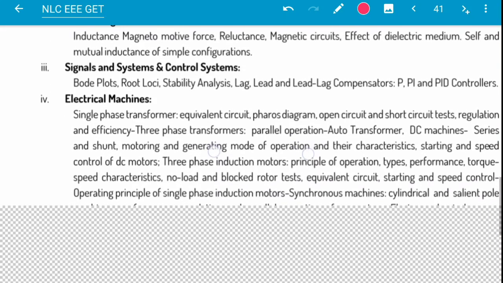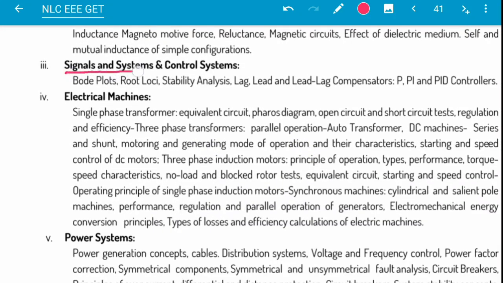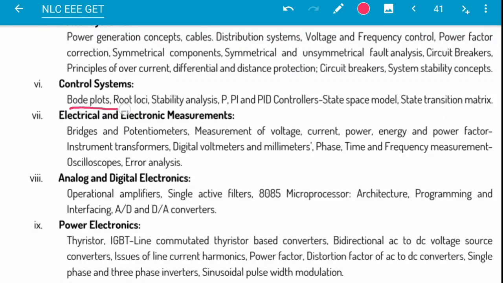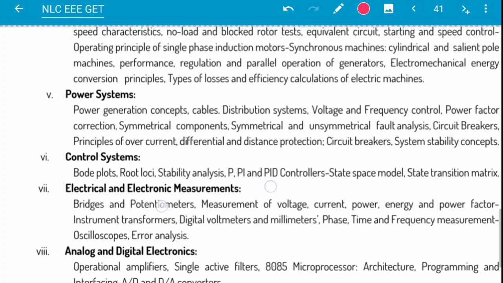Another thing is signals and systems and control systems, where the terms mentioned are also the same. In control systems, they mention Bode plots, root loci, stability analysis, PID controller, and state space model. So they have not actually mentioned all the things in the syllabus correctly.